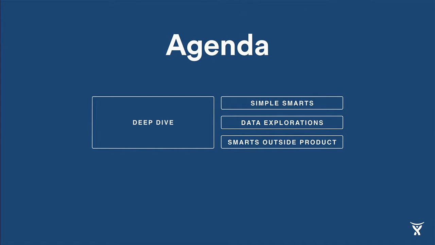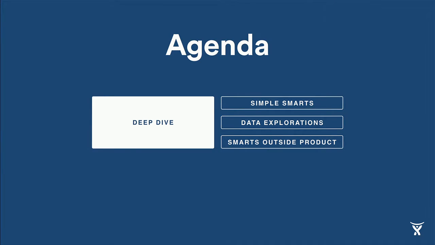So I've split this talk up into two parts. Now, the first part is a deep dive on a single smart feature. I want to walk you through the journey that we went through to build and ship a smart feature end to end, and share some of the learnings we made along the way. In the second part of the talk, I want to fly through a variety of different examples of how we're looking to use smarts, from simple rule-based heuristics through to some early explorations and experiments that we're still playing with. But let's get straight into the deep dive.